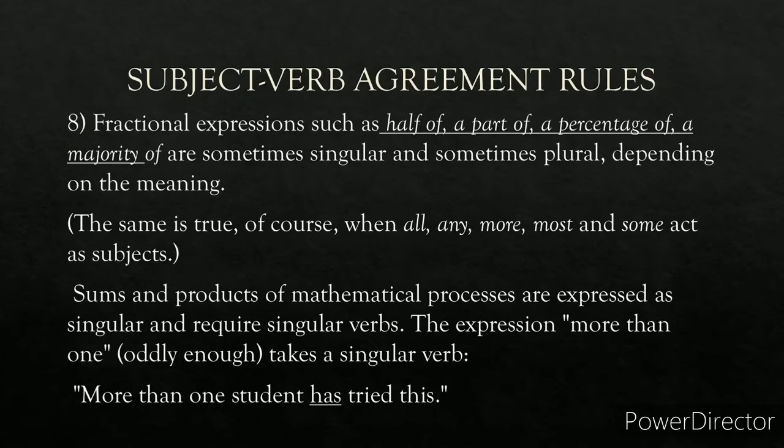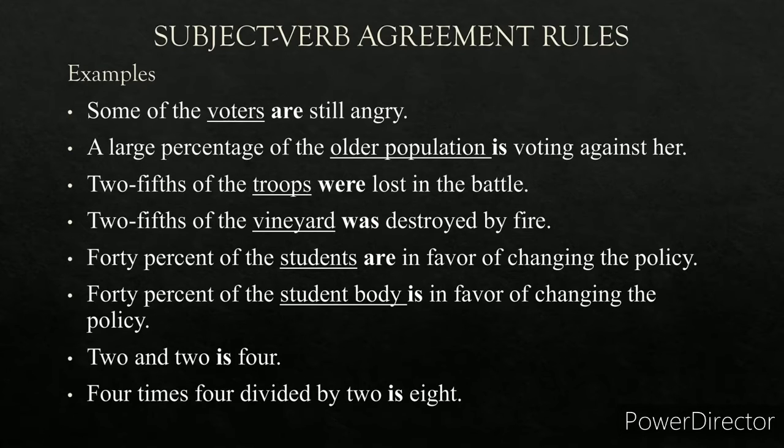Rule number 8. There are some fractional expressions like half of, a part of, a percentage of, a majority of. These are sometimes singular and sometimes plural, depending upon the meaning. The same is true with words like all, any, more, most and some. The sums and products of mathematical processes are expressed as singular and require singular verbs. The expression more than one takes a singular verb. For example, more than one student has tried this. So has is singular. More than one is a mathematical expression, so a singular verb will come, has tried this. There are some more examples.